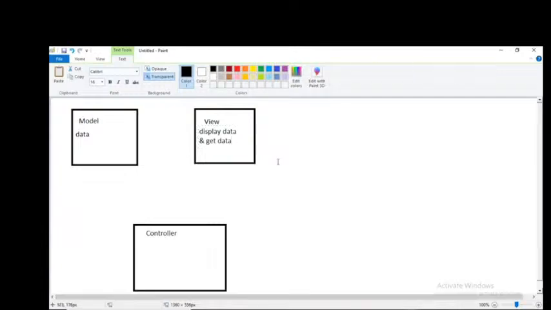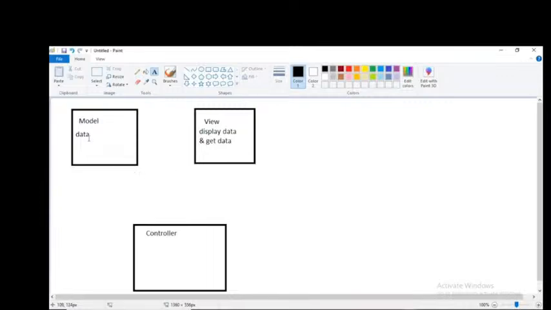Okay, right. Actually, where is the data available? In the model. So though the data is available in the model, can I send data from the model to the view directly? Respond, everybody, as per your knowledge. Yes, sir.